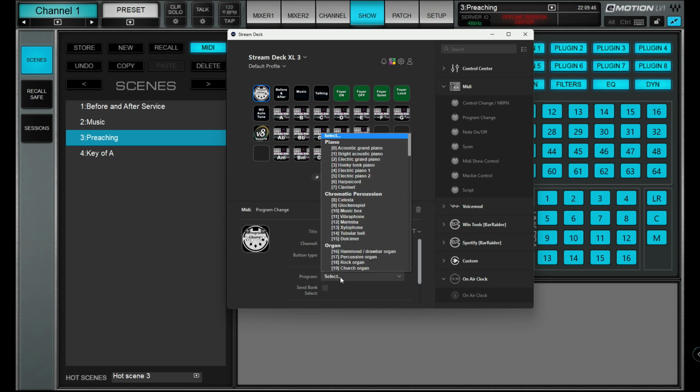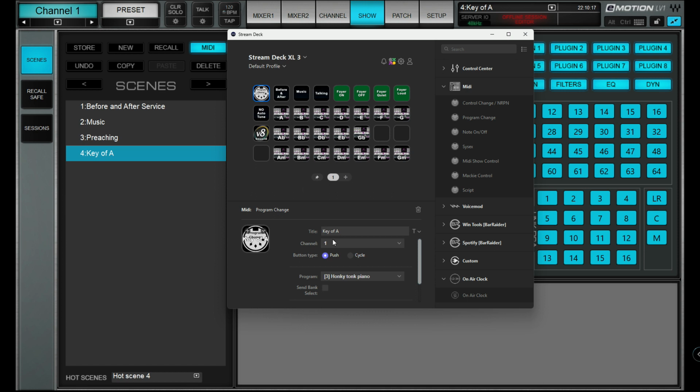The program that I'm selecting for my before and after, I've got 0. Music is 1. Talking is 2. So I'll make key of A 3, because before and after is 0, music 1, talking 2.